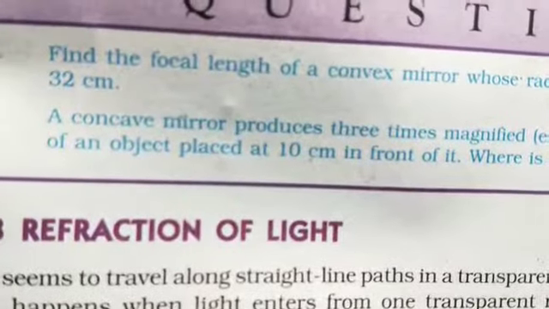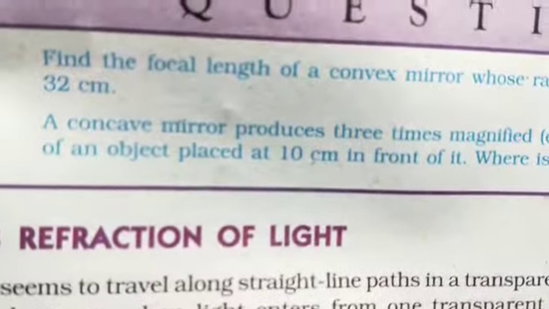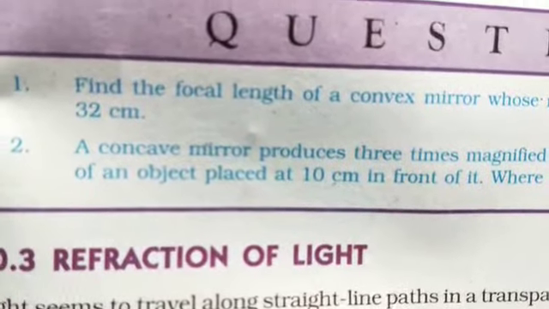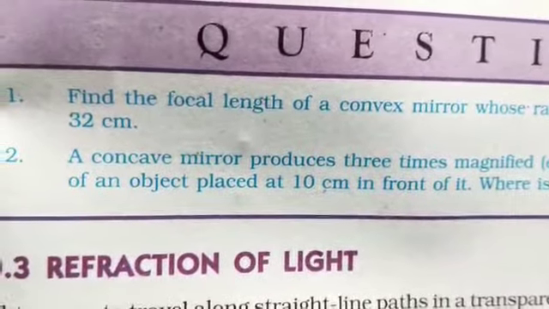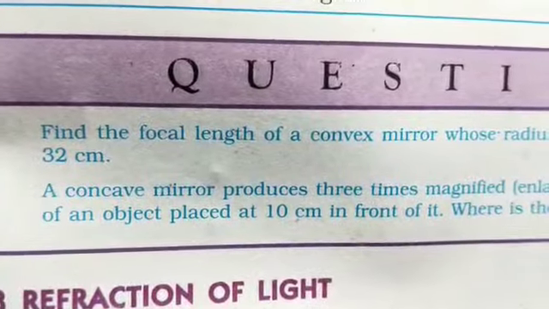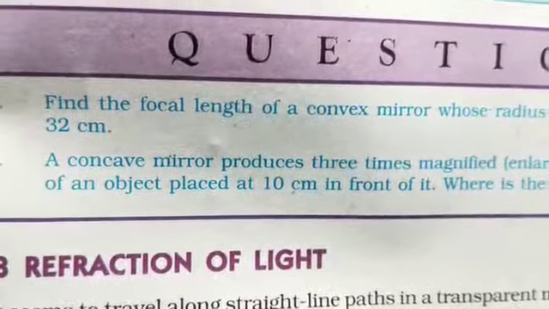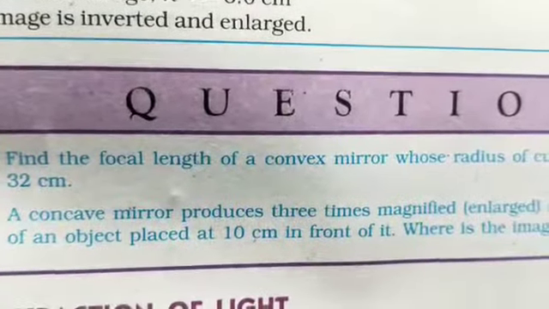Okay, the refraction of light. The next topic is refraction of light. What is refraction of light? When light travels from one transparent medium to another, at that time it deviates from its original path. This change in path of light at the interface between the media, when it goes from one medium to another, is called refraction.